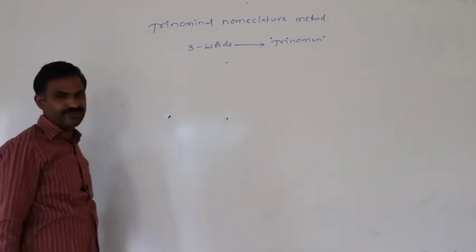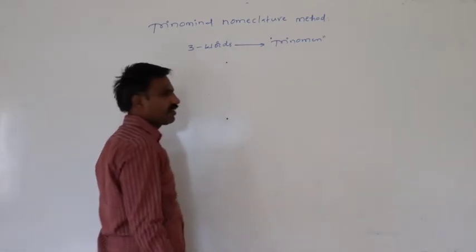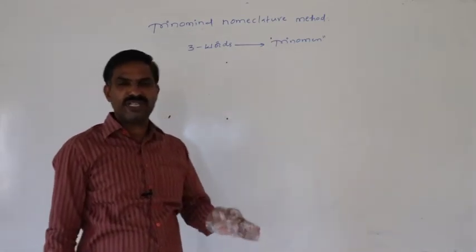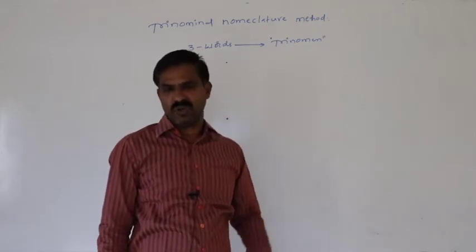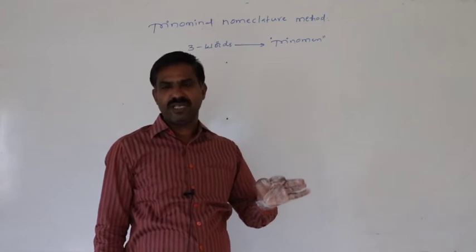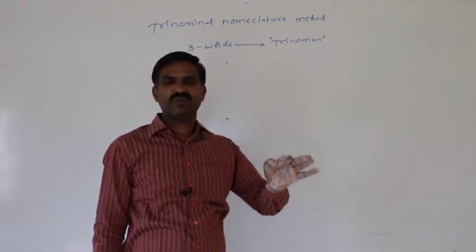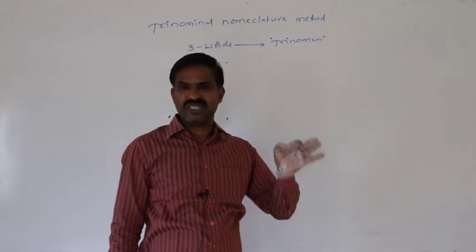In the trinomial nomenclature method, the first word represents the genus word, the second word represents the species word, and the third word represents the subspecies word.